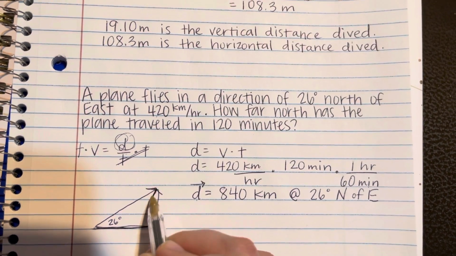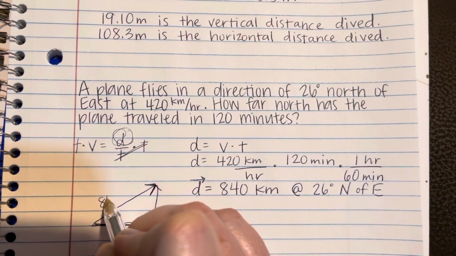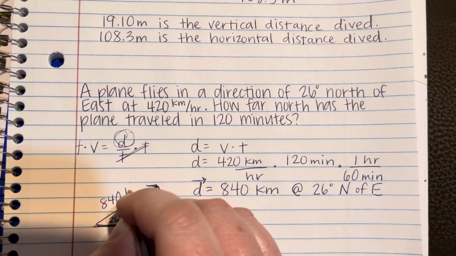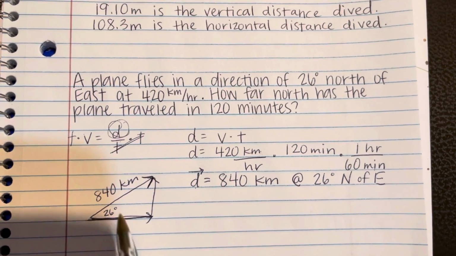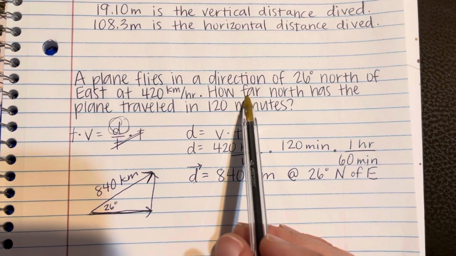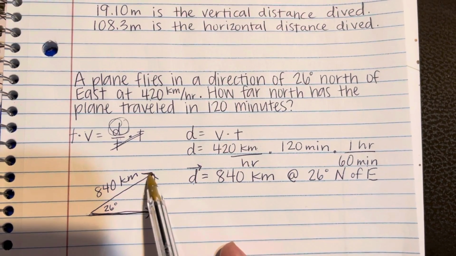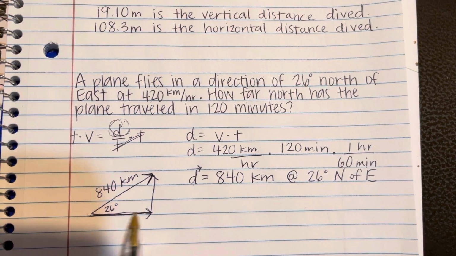Okay, it's going this way. Now I know that distance is 840 kilometers. Okay, before I could have put a speed here, but that's not going to help me figure out how far north. If this is the distance that the plane is flying, I can find the horizontal component.